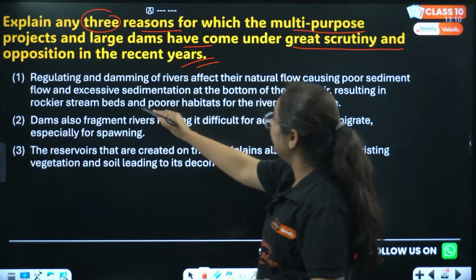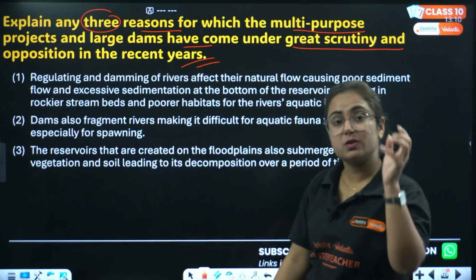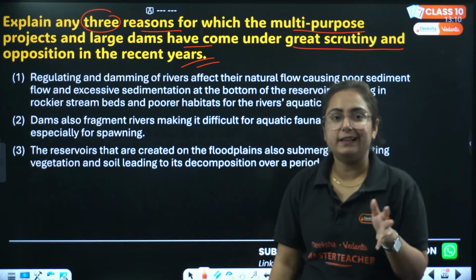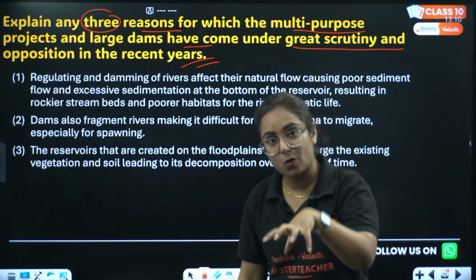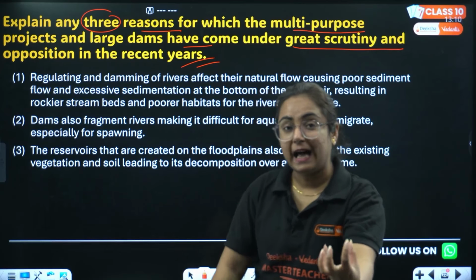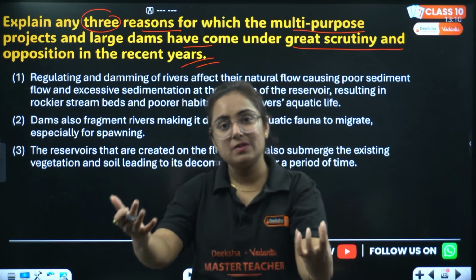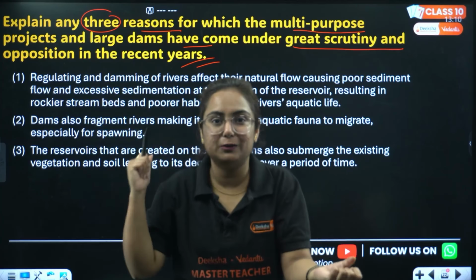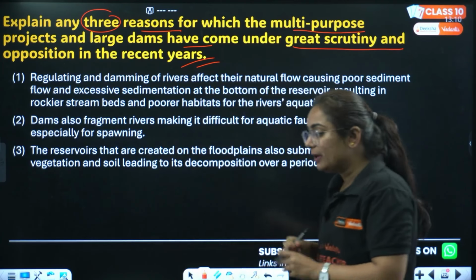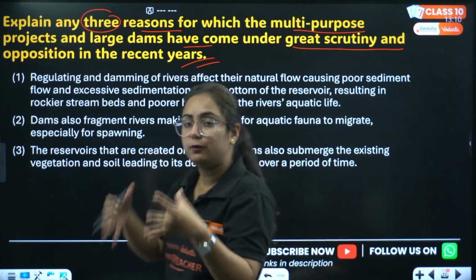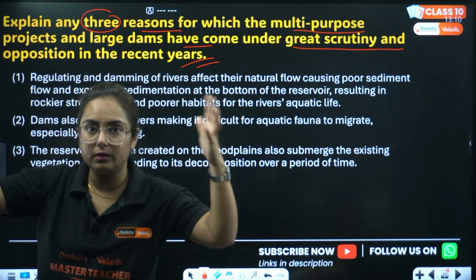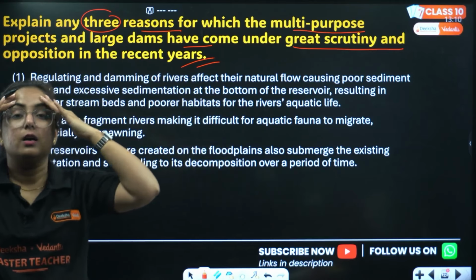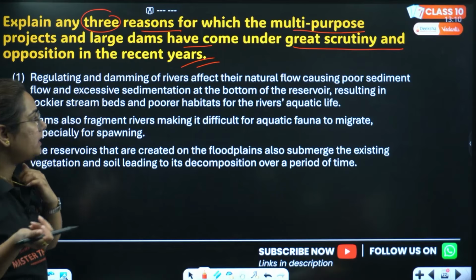Now, regulating and damming of rivers, this is very important. See the irony: dams were made to control flood. And the negative is what? Dams are making floods again. They are the reasons for the flood. Why? Because whenever you regulate the natural flow of a river, like the river Ganga, how can you regulate the flow of it? It will make a disaster.